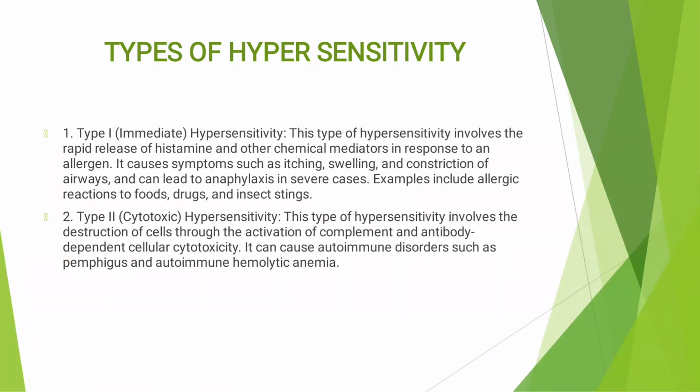And type 2 hypersensitivity, also known as cytotoxic hypersensitivity, involves the destruction of cells through the activation of complement and antibody dependent cellular cytotoxicity. It also causes autoimmune disorders such as pemphigus and autoimmune hemolytic anemia.